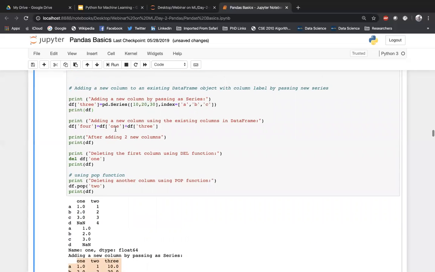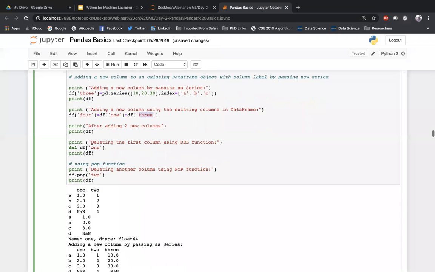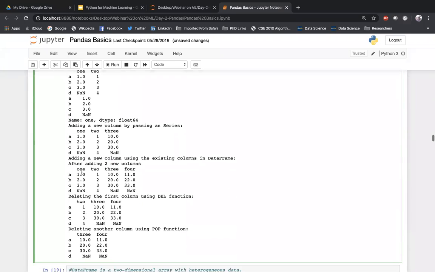Now similarly, when you want to add a new column using existing columns, let's say I want to combine values of two columns and create a fourth column. That's exactly what I have done here. I took the values from the first column, took the values from the third column, and put it into the fourth column. After adding these two, this is how my data frame looks now.